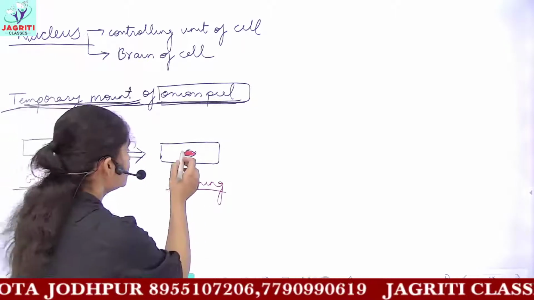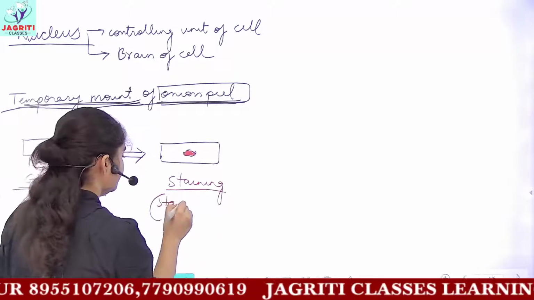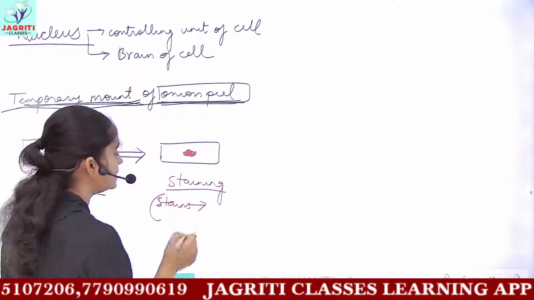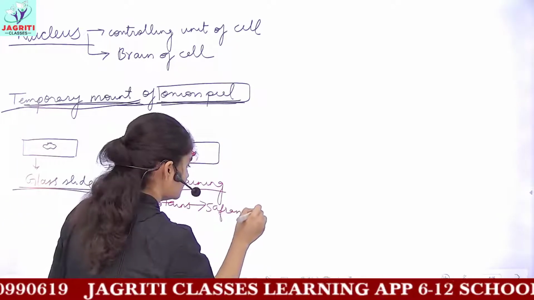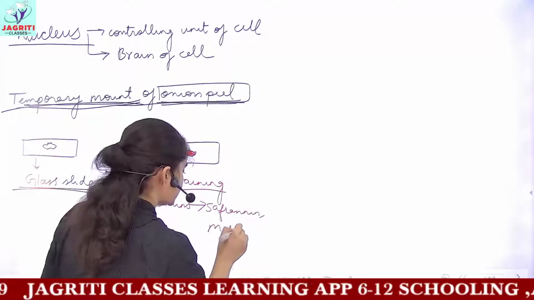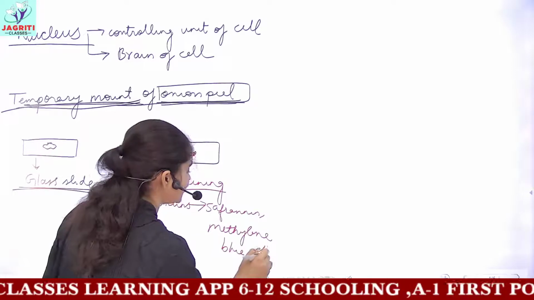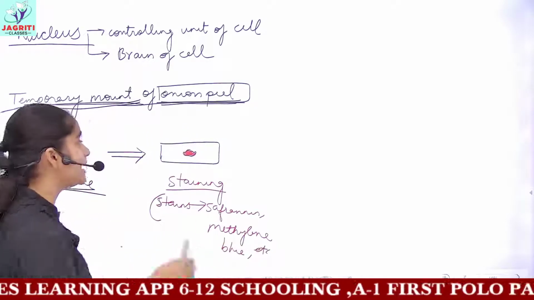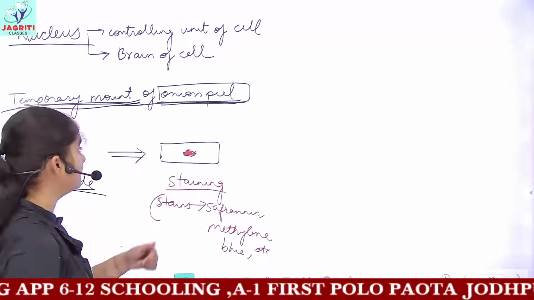For staining you can use different stains, and examples of certain stains are safranin, or in the labs many stains are available like methylene blue, safranin, etc. So you may take any stain and put 2 to 3 drops of this stain on your slide, that is, on your onion peel.